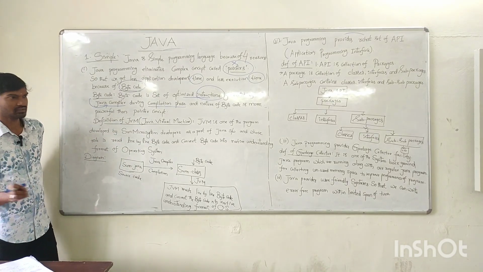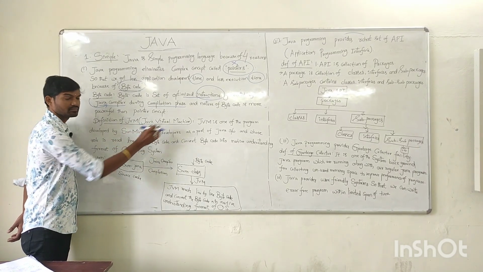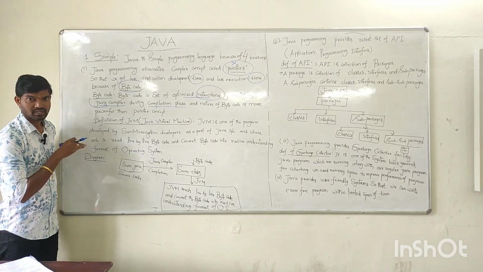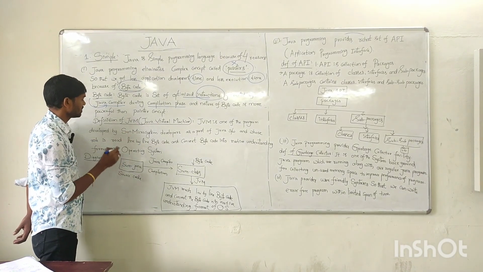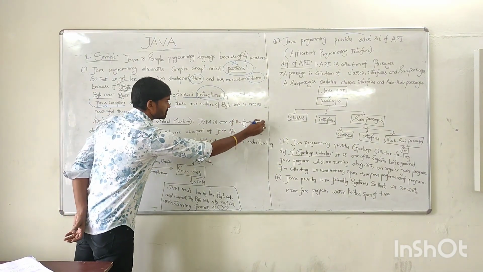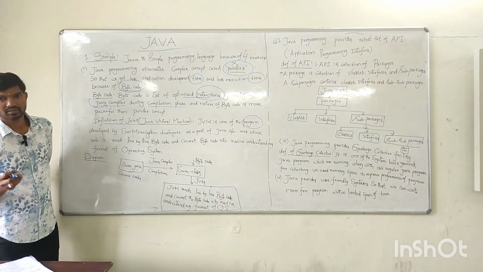And coming to the next concept, what is a JVM? We know the abbreviation of JVM is Java Virtual Machine. What is the definition of JVM? JVM is simply a program. We know what a program is.